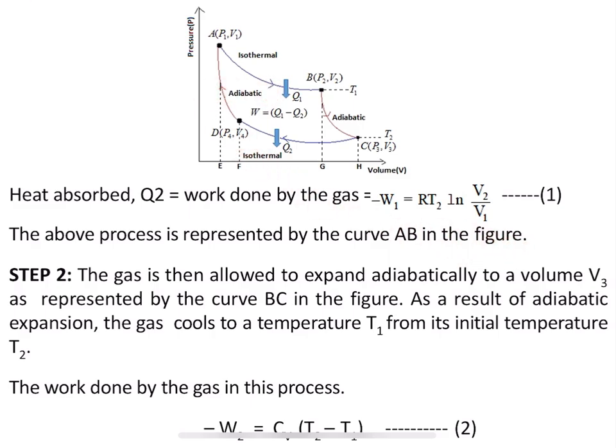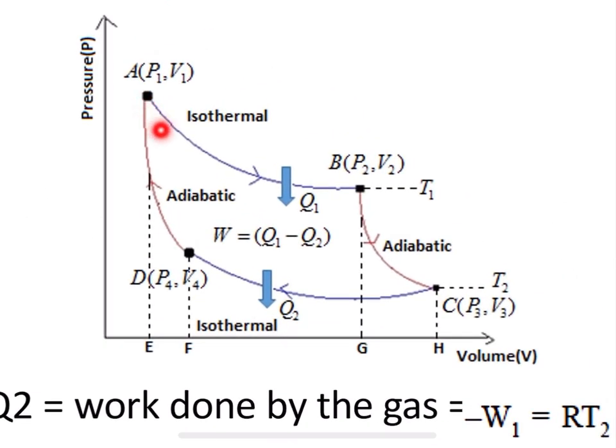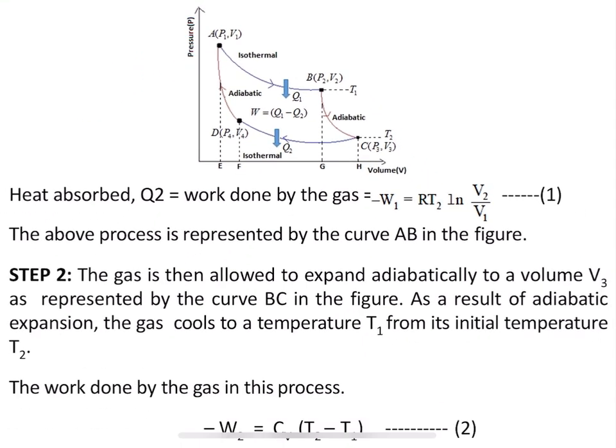The above process is represented by the curve AB in the figure. Okay. So, here the step 1 process is AB. The isothermal process is going to take place, and here the work done Q2 will be equal to minus W1, which is equal to RT2 ln V2 divided by V1, and let me call that equation 1.